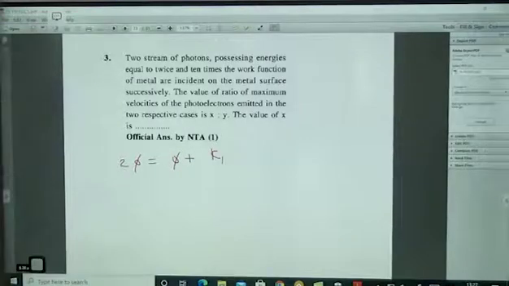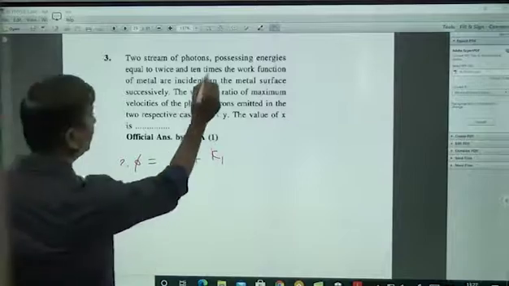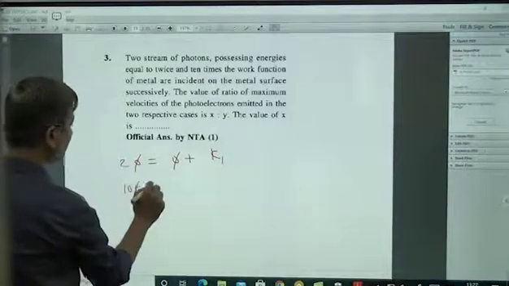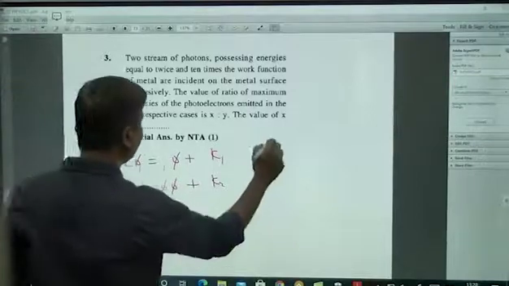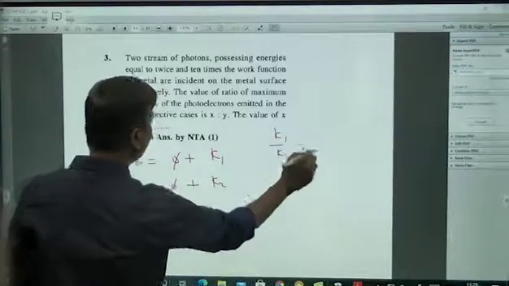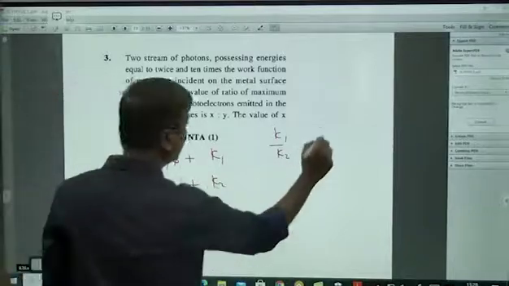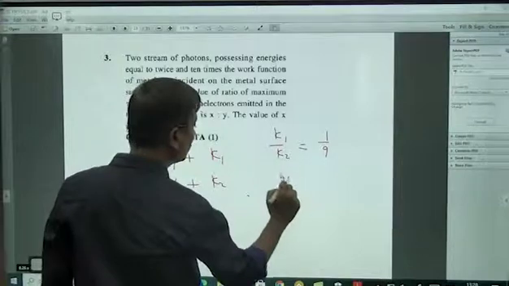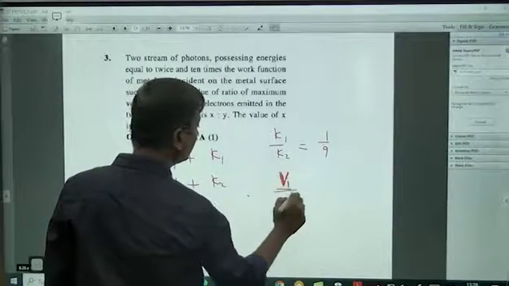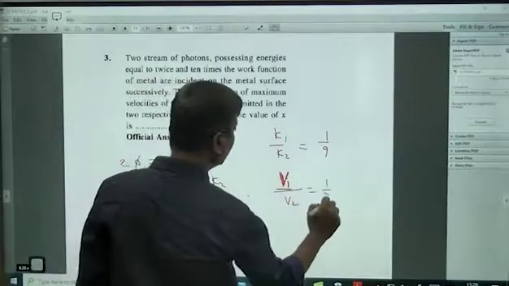In the first case we take K1. Second time it is 10 times the work function, so 10 phi is equal to work function plus K2. From here you can write K1 by K2 is equal to 1 phi by 9 phi, so 1:9. When the kinetic energy ratio is 1:9, the velocity ratio v1 by v2 is 1:3. That is the answer.